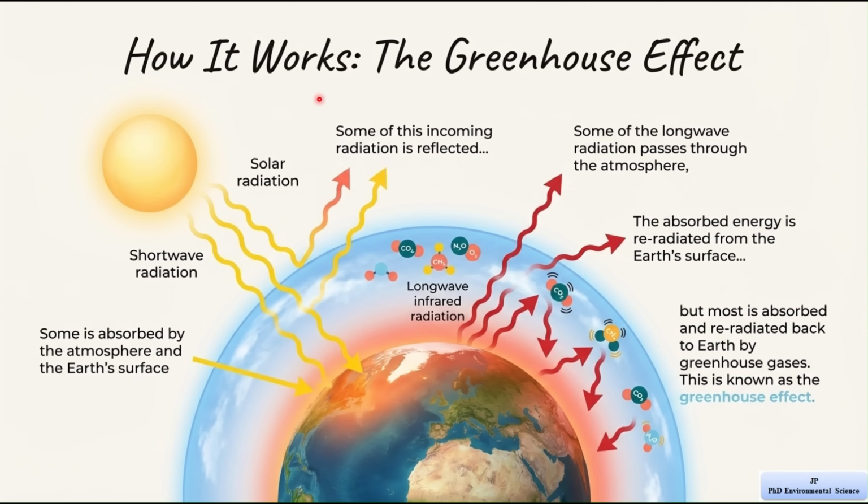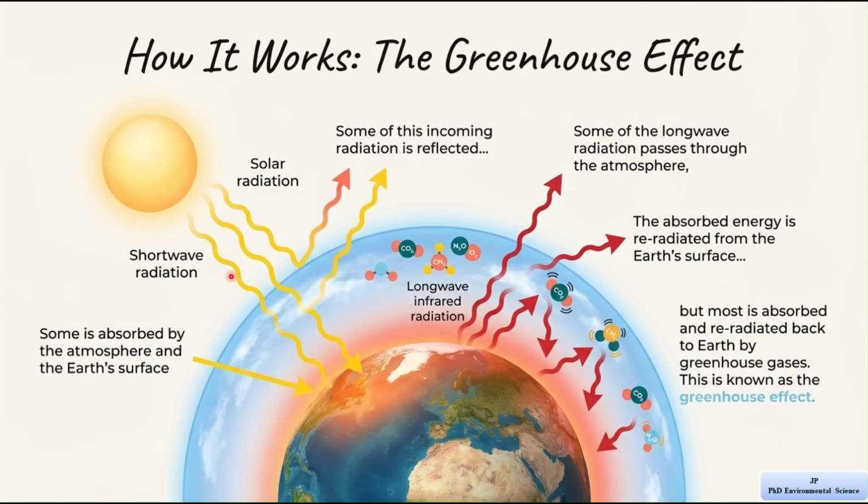Now let's understand how climate change actually works. This slide explains the greenhouse effect, which is the main reason why the Earth is warming. So let's go step by step so you clearly understand the whole process. First, you can see solar radiation coming from the Sun. This is the energy that reaches the Earth. It is called shortwave radiation. This energy travels through space and enters the Earth's atmosphere.